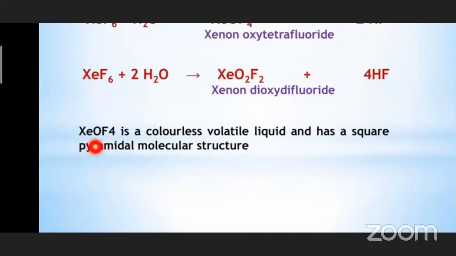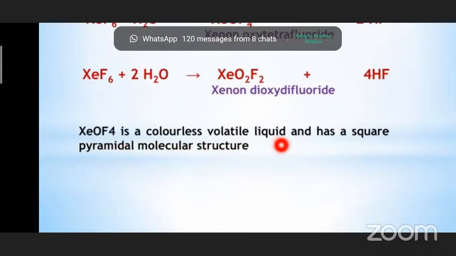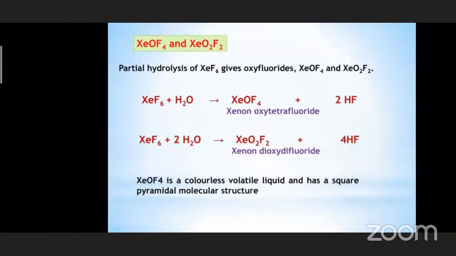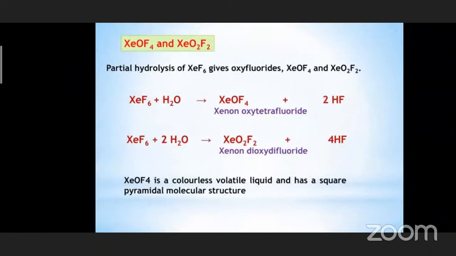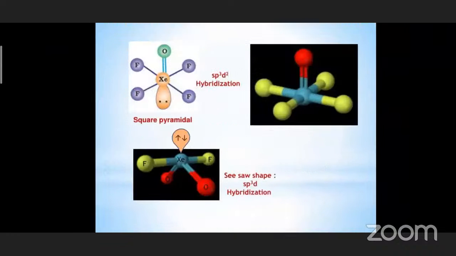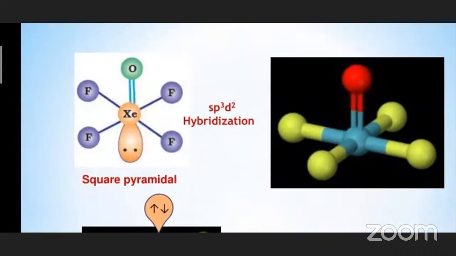See here, xenon oxy tetrafluoride, XeOF4, is a colorless volatile liquid and has a square pyramidal molecular structure. So here the structure is important. It has square pyramidal molecular structure. So that is about xenon oxy tetrafluoride. So let us see the shapes over here. Xenon, 4 fluorines, 1 oxygen.